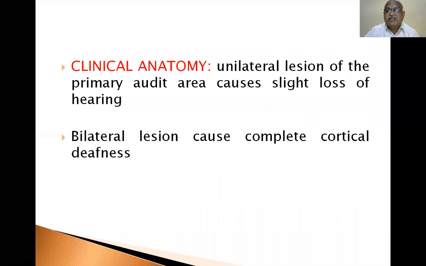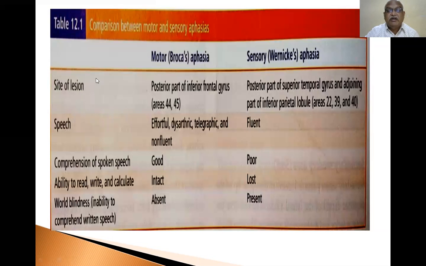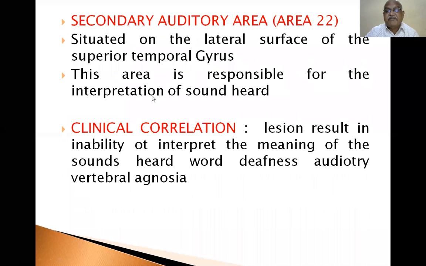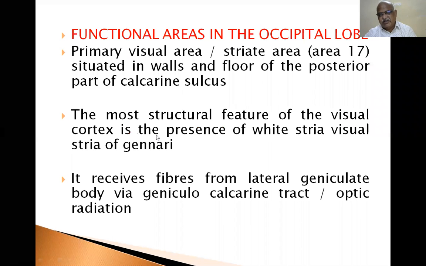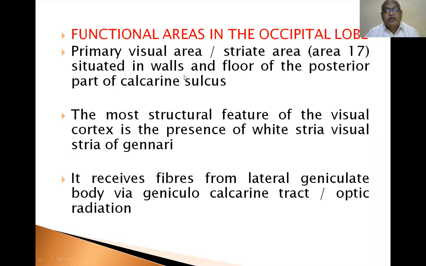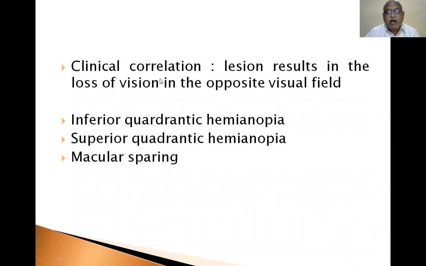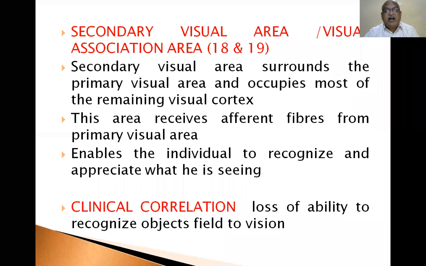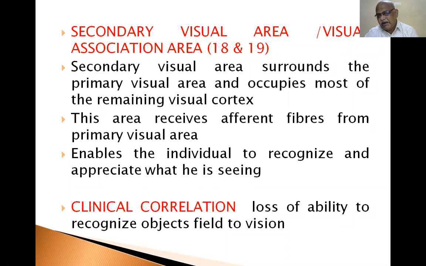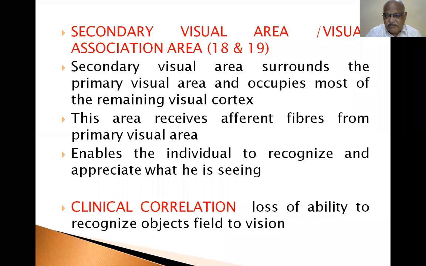So these are the functional areas in the temporal lobe, and clinical anatomy. The difference between motor aphasia and sensory aphasia. Secondary auditory area 22, clinical correlation. The same is given. Functional areas in the occipital lobe: visual area. Temporal lobe: auditory area. Secondary visual area, visual association area. Primary motor area, secondary motor area. Primary sensory area, secondary sensory area, or sensory association area. So visual area or visual association area.